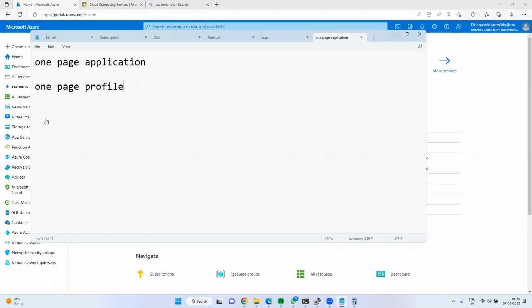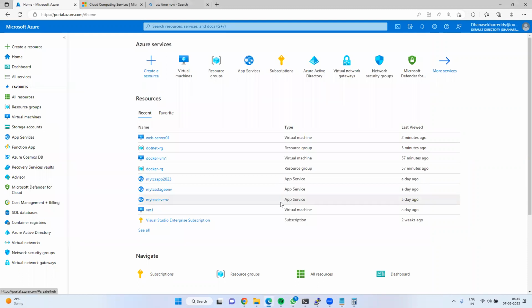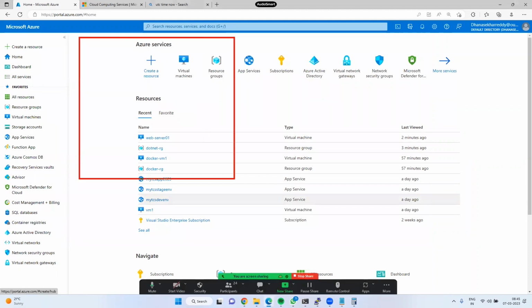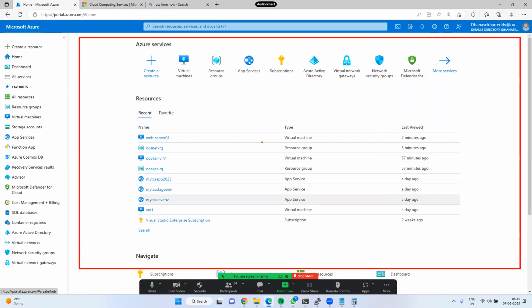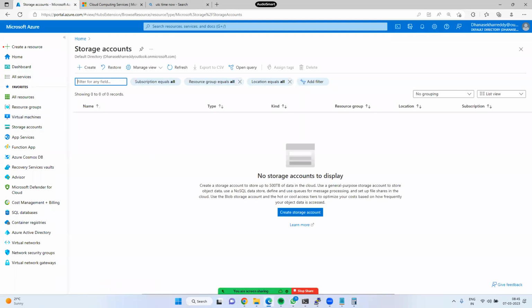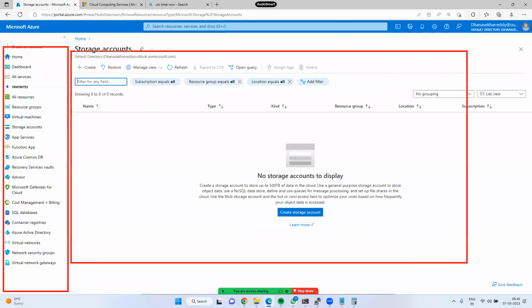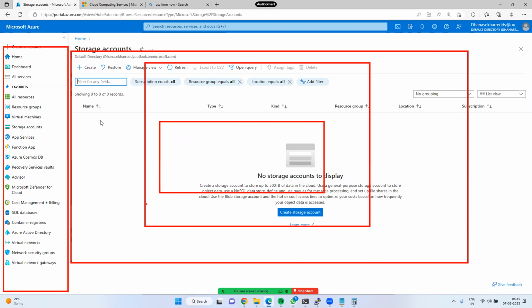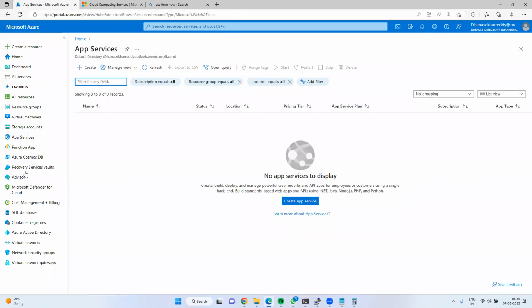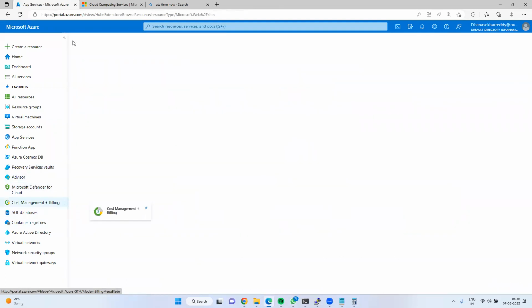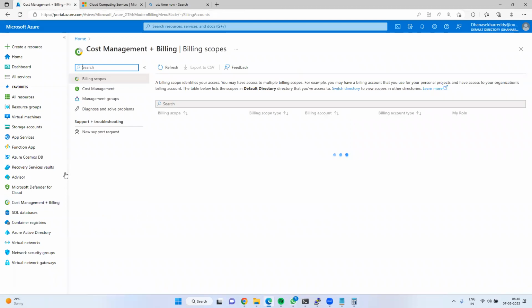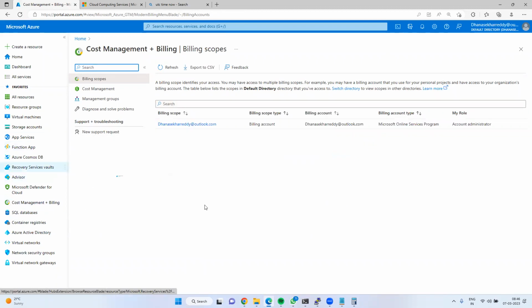Same way, this is a one-page application. If you click on any page, within this container, within this area, your page will be rendered. If I click on storage account, do you see any changes here? No, that is the constant. Only this part will change. If I click on app services, it appears here only. If I click on advisory, here only. Now click on cost and billing, and you can track it here. So the navigation part is very simple. They made it a beauty in Microsoft Azure.